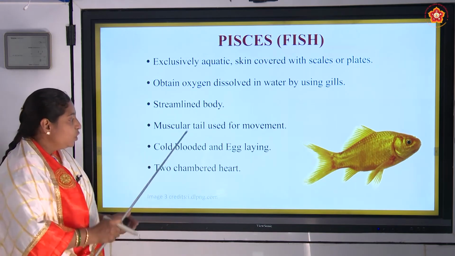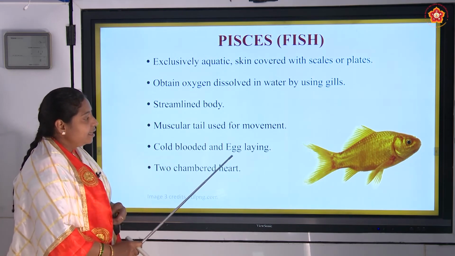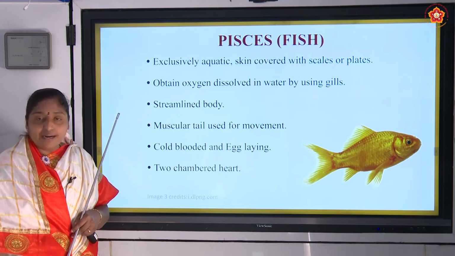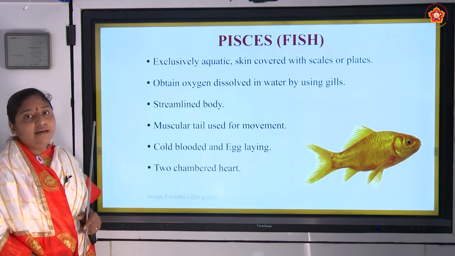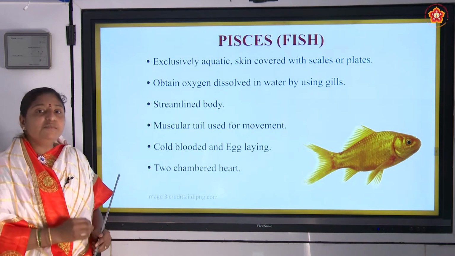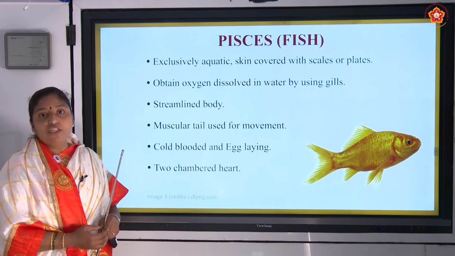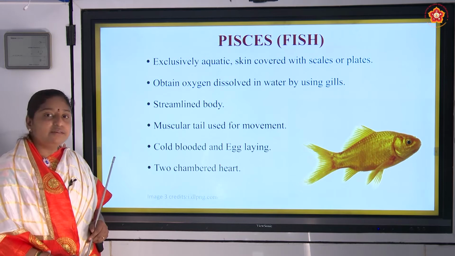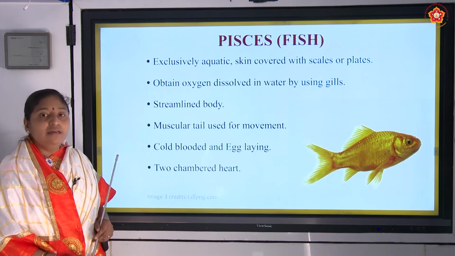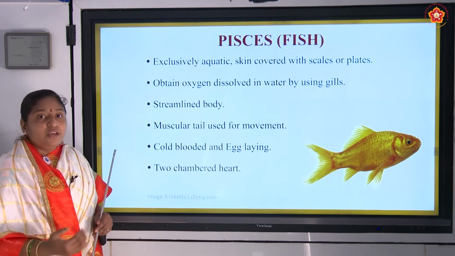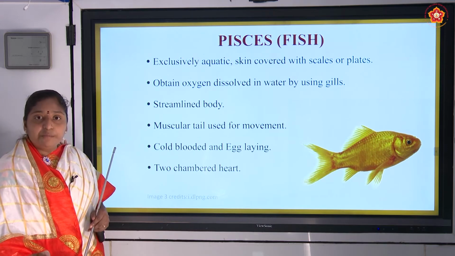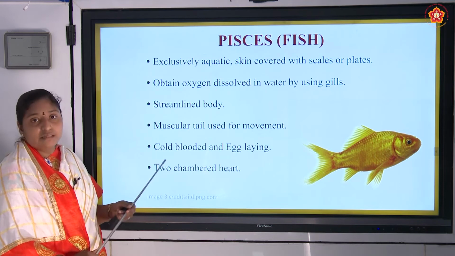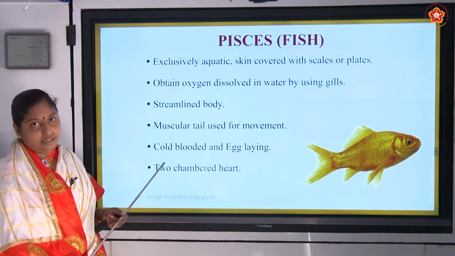And these are cold-blooded and egg-laying organisms. What is meant by cold-blooded organisms? Cold-blooded means the organisms whose body temperature changes according to the surroundings. Their body temperature is not fixed, unlike ourselves. Human body temperature is fixed at about 37 degrees Celsius, but these organisms' temperature is not fixed.